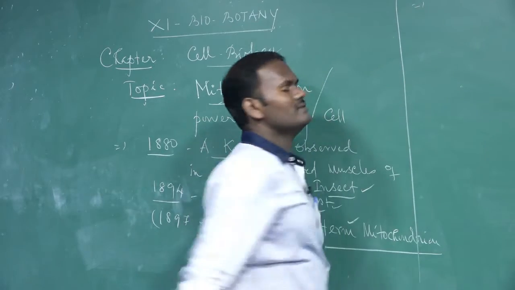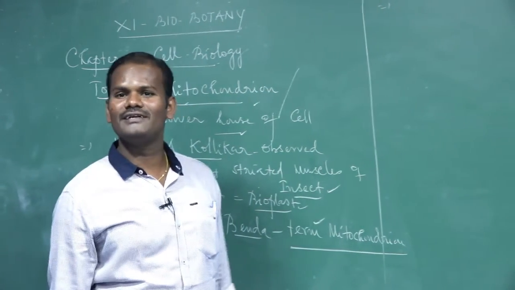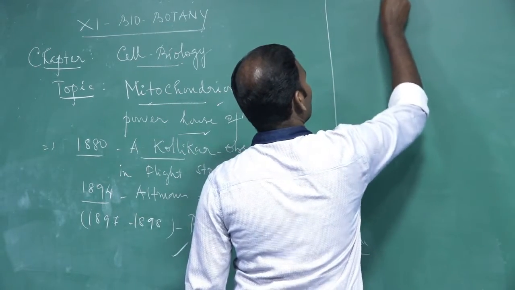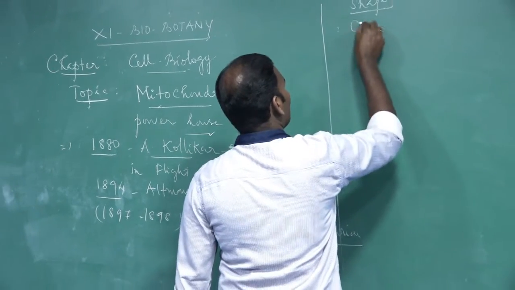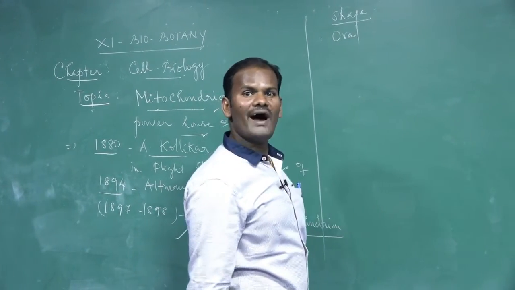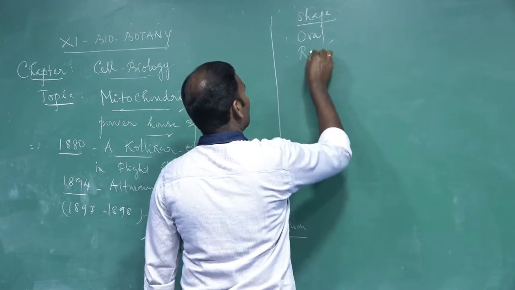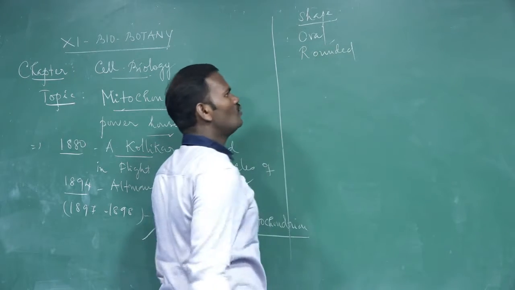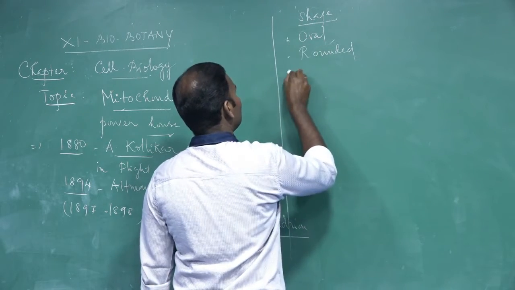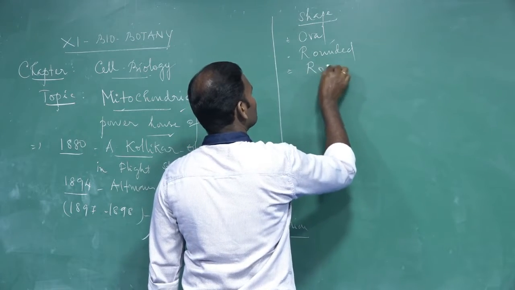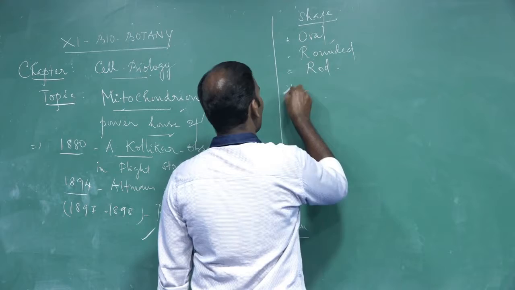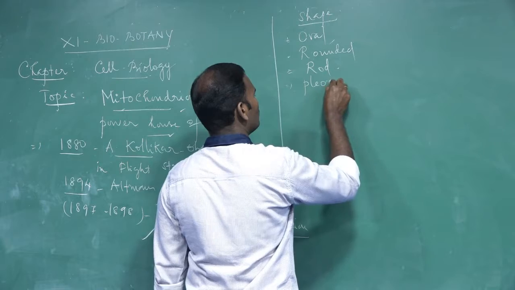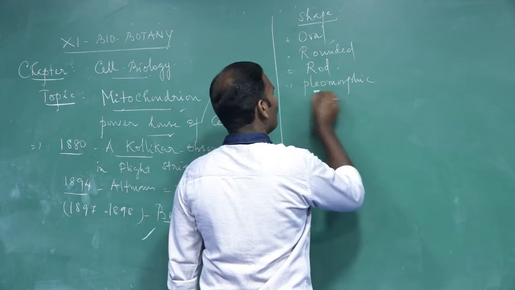Mitochondria may be oval or ovoid in shape, or rounded, or sometimes rod-like structures, and pleomorphic in nature.